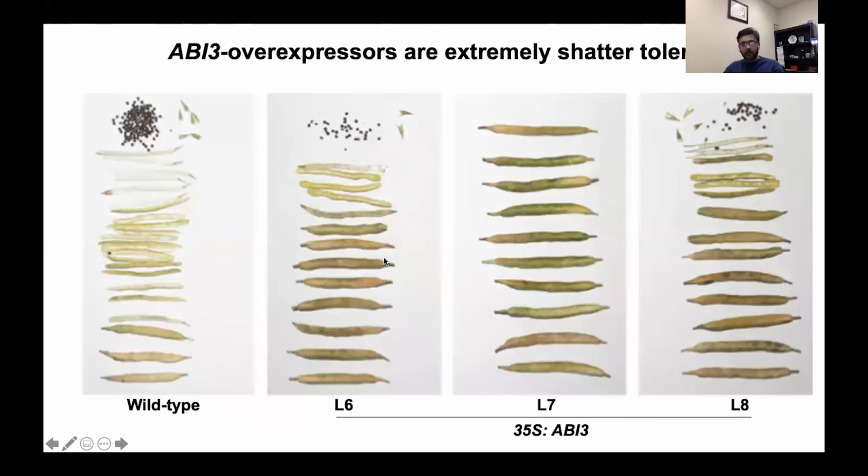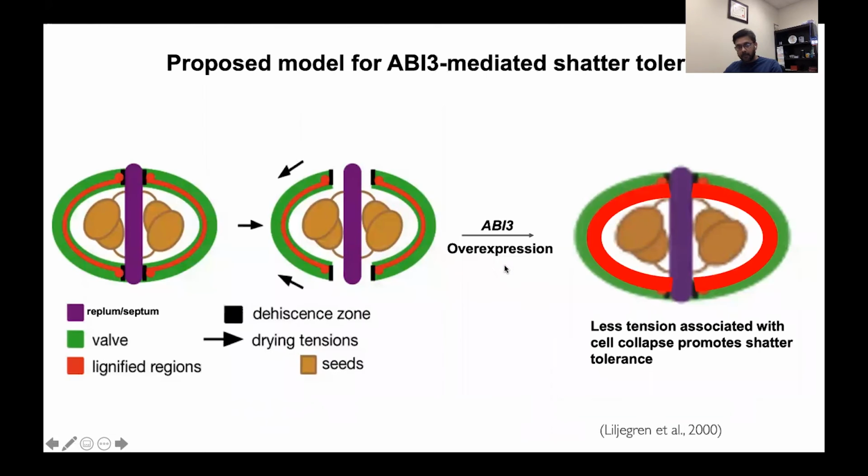And what we observe here is that compared to the wild type, which shatters very easily, these 3 different transgenics had very high shatter tolerance. And the reason we believe this is happening is that normally, this is the endocarp. Anything in red is the Endocarp B layer, and that's highly lignified. When the pod is drying out, the drying pod exerts tension on this Endocarp B layer, pulling the valves apart, exposing the seeds. And in the ABI3 overexpressor,